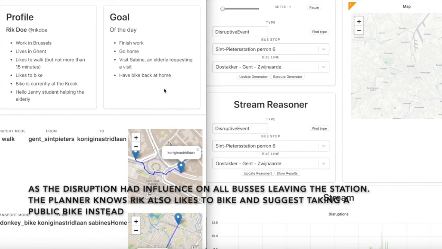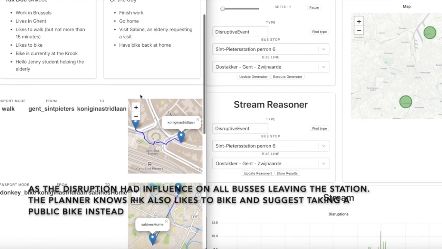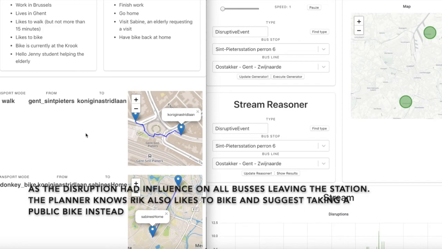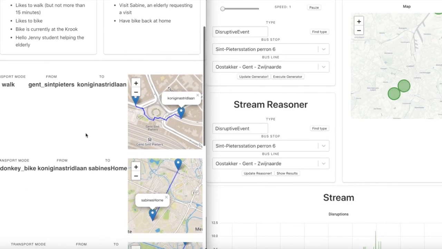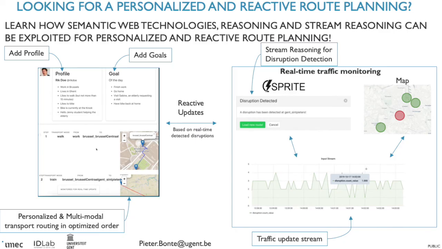As the disruption had an influence on all the buses leaving the station, and the planner knows that Rick also likes to bike, he knows this from his profile, the planner will suggest that Rick takes a public bike instead. So in this demonstrator we have shown how semantic web technologies, reasoning and stream reasoning can be exploited for personalized and reactive route planning.